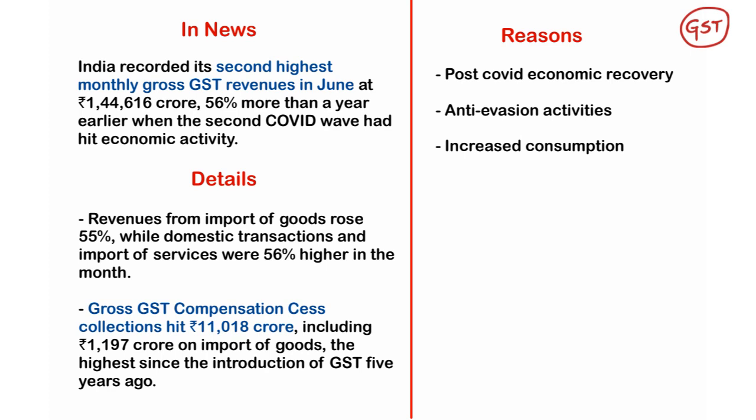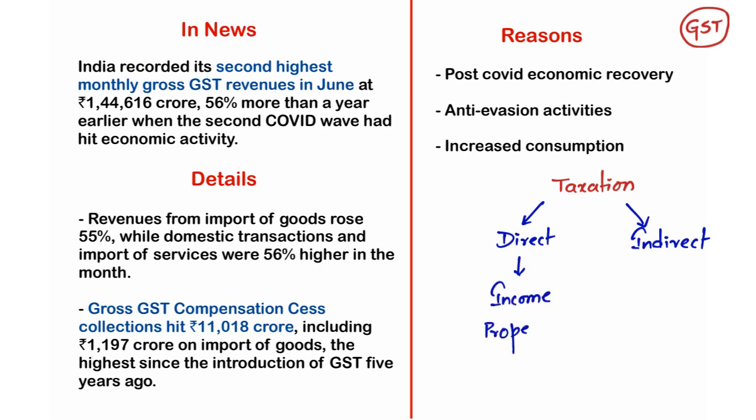Look at me carefully here. If you categorize the taxation system in India, we can broadly categorize it into two parts. One is direct taxes and the second one is indirect taxes. Very important. If I say direct taxes, that simply means the taxes that are directly paid by us to the government, like income tax or property tax, which we pay directly to the government itself.